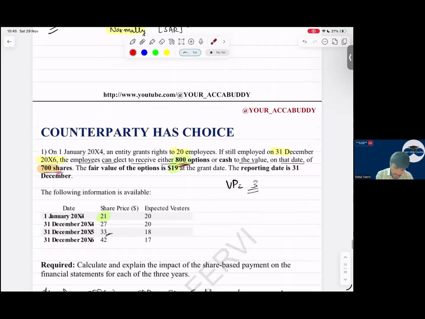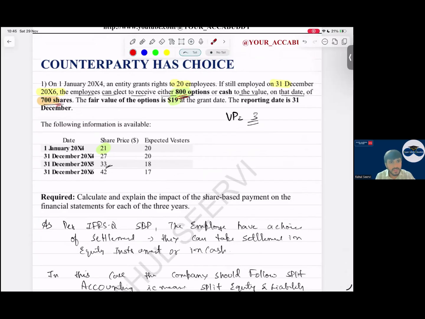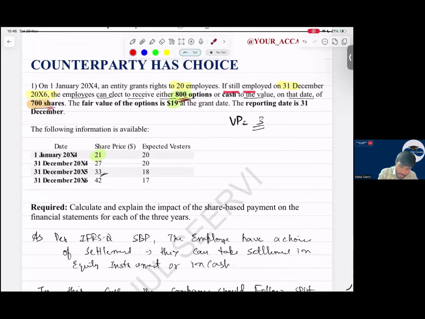चलो then let us do a question so that you get to know कि सर क्या है क्या नहीं है इसका फंडा. देखो, on 1st January 2004 an entity grants a right to 20 employees. How many employees? 20. If still employed on 31st December 2006, the employees can elect to receive either 800 options. Okay, 800 options. So this is for equity, yes, or cash to the value on the date of 700 shares. So for equity option, if you take, you get 800 shares. For liability, if you go, you get 700 shares. The fair value of the option is 19 at the grant date. Yes, sir. The reporting date is 31st December and the share price is 21.